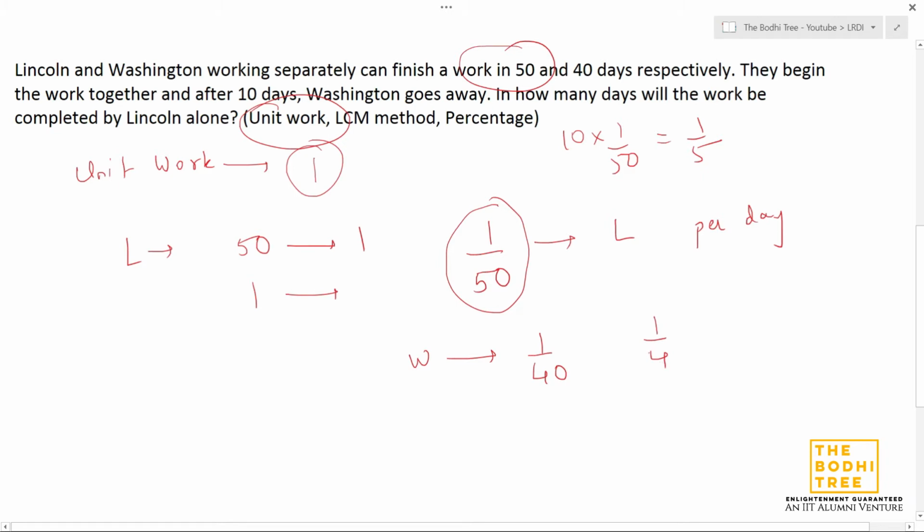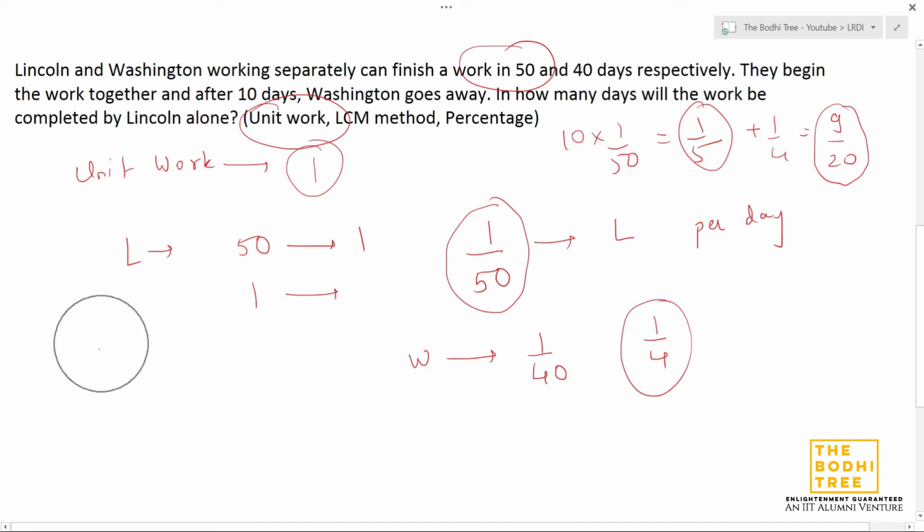So after 10 days, Washington goes away. How much amount of work was completed? 1 by 4 plus 1 by 5. Add them, and we get 9 by 20. This is the amount of work done by them together in the first 10 days. So how much work is now remaining? We are always assuming in the unit work method the amount of work is 1. So subtract 9 by 20 from 1. So 1 minus 9 by 20 is 11 by 20 amount of work remaining.